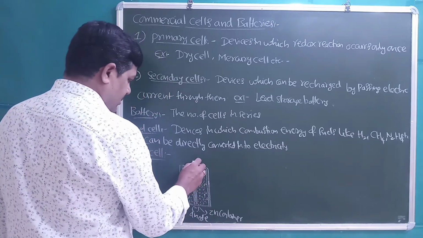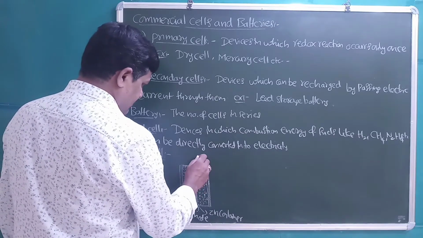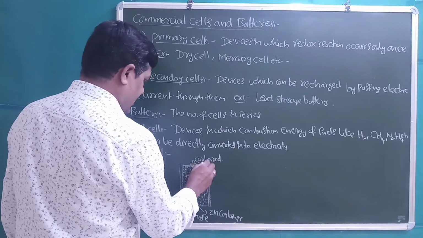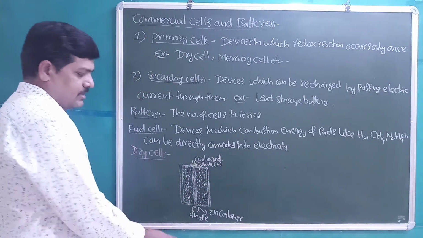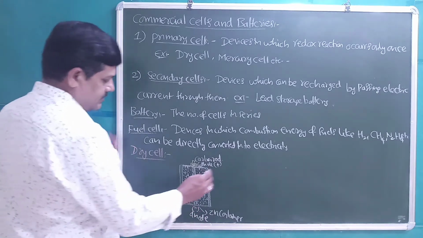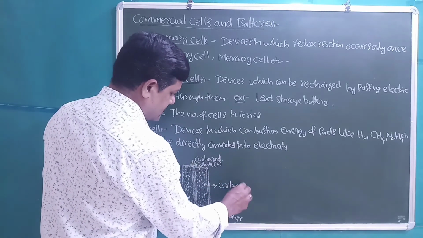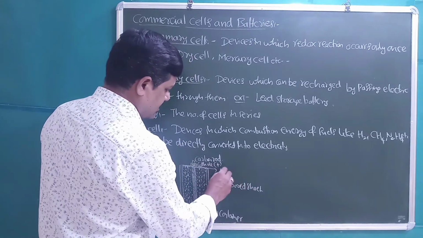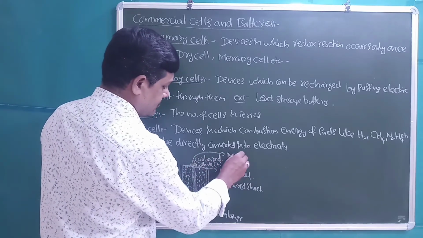The carbon rod acts like a cathode, and the charge on the cathode is positive. This is the pitch seal, and this is the metal cap.